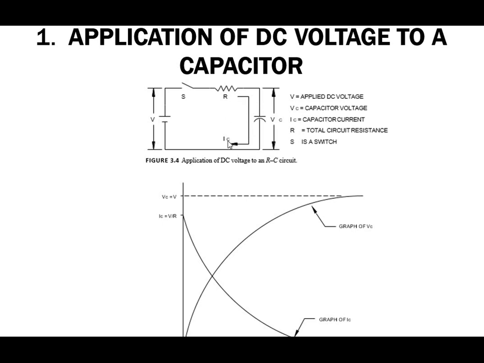This IC will show us the capacitor current. This is the voltage source having a voltage of V, so V is our applied DC voltage. VC is the voltage across the capacitance, IC is the capacitor current, R is the total circuit resistance, and S is a switch. So this is the figure for the application of a DC voltage to an RC circuit.